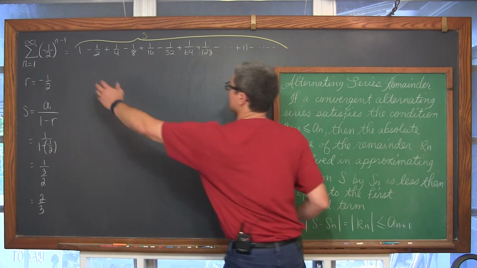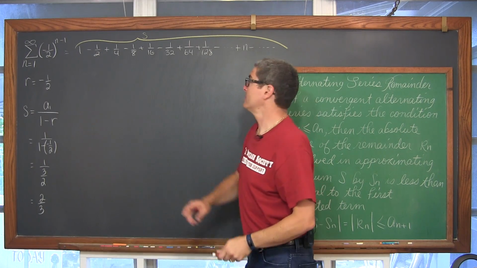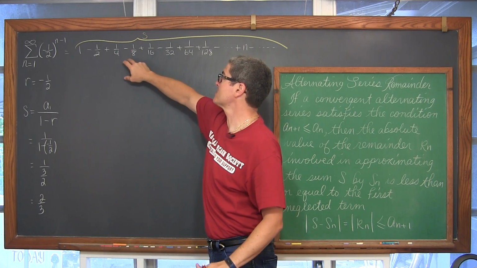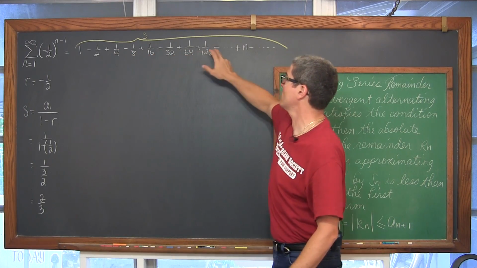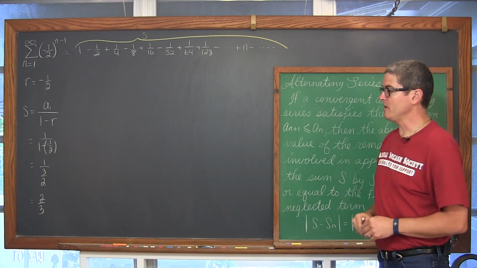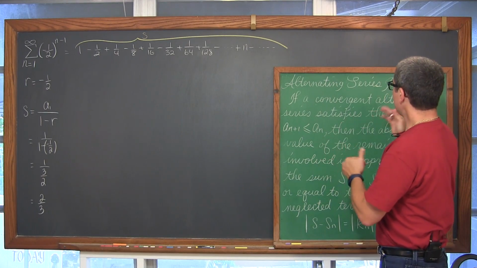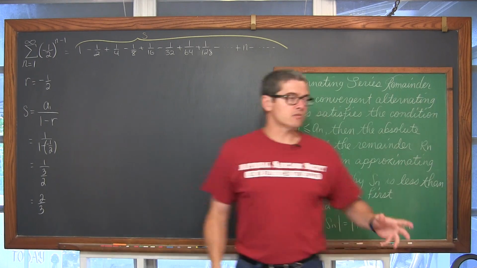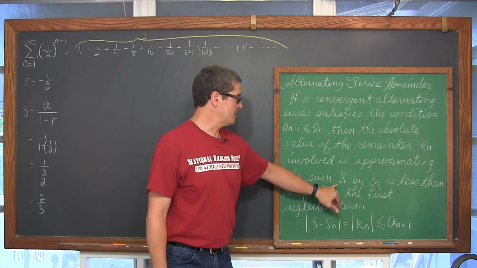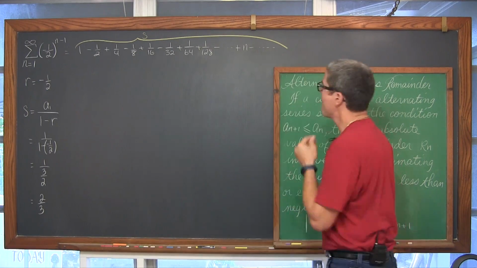So as we add these values, we have 1 minus 1/2 is 1/2, and now 1/2 plus 1/4 is 3/4, now minus 1/8 plus 1/16, and so on forever and ever. The sum of that series is going to be equal to 2/3. The idea of this alternating series remainder is that we're going to be able to estimate the sum of the series by a partial sum.